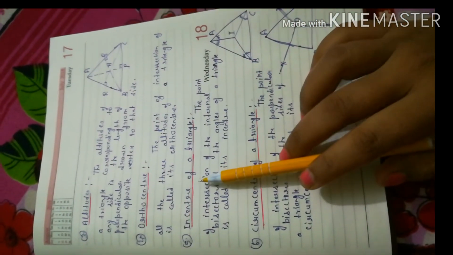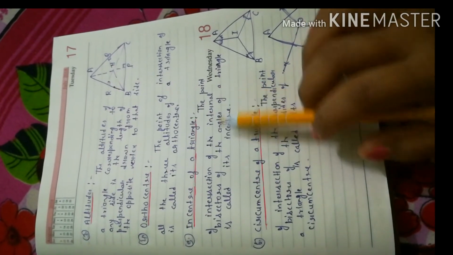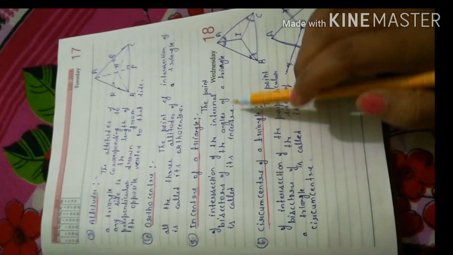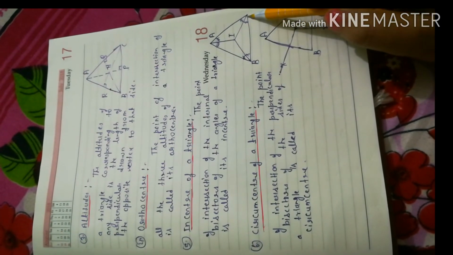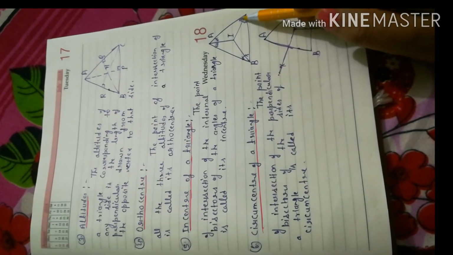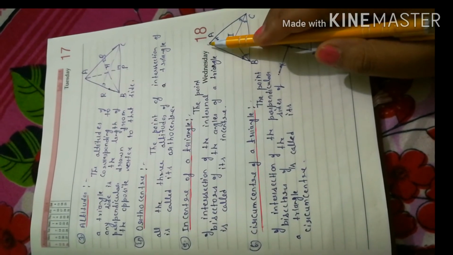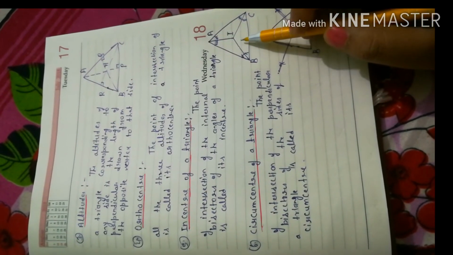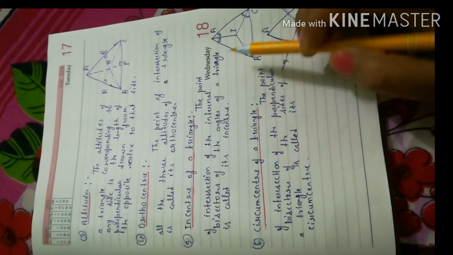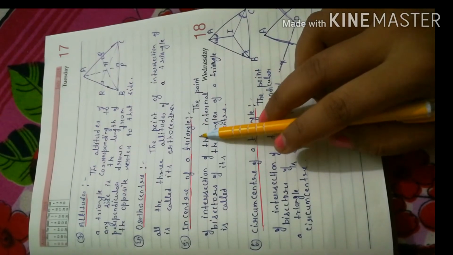Our next term is incenter. The point of intersection of the internal bisectors of the angles of a triangle is called its incenter. Suppose ABC is a triangle in which BI is the angle bisector of angle B, CI is the angle bisector of angle C, and AI is the angle bisector of angle A, then the point of intersection is called the incenter. The point of intersection of all three angle bisectors of a triangle is called the incenter.